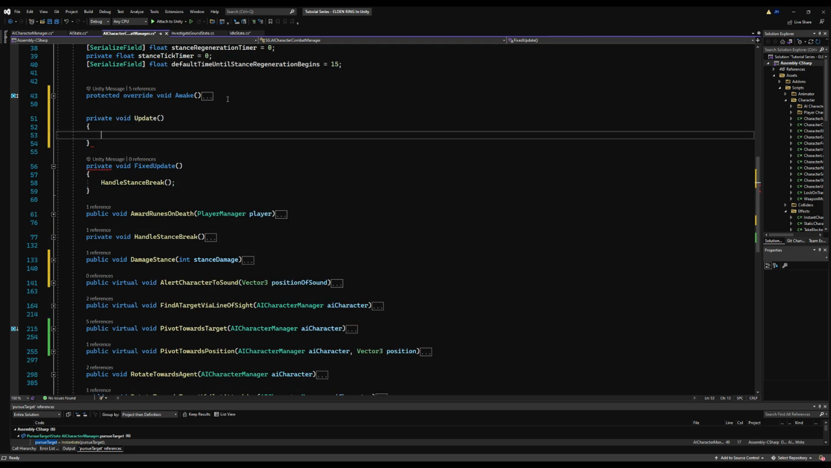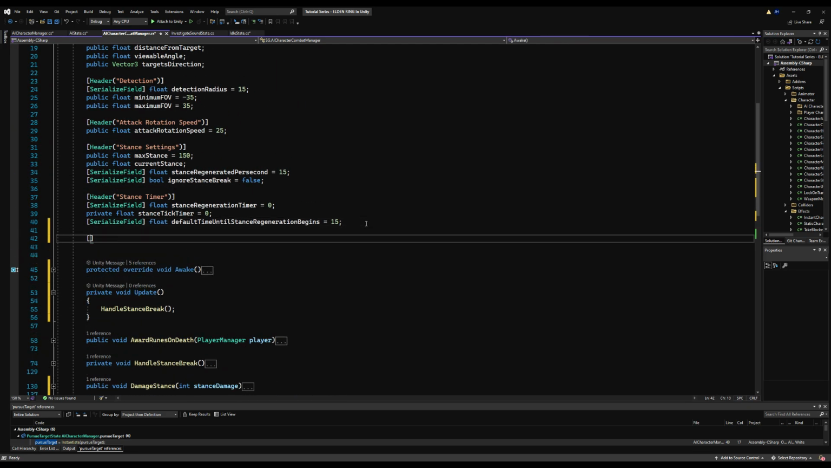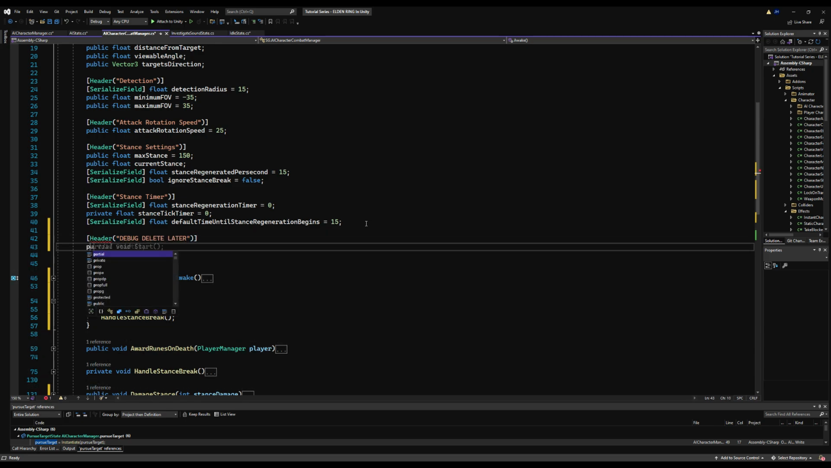Also, handle stand spray can be on update, not on fixed update. That's my bad. Fixed update is called way more, and that is just a waste of memory. I should say it's called way more by default. Sometimes it's not called more, but in our case it is, if you haven't edited anything in the project regarding that.